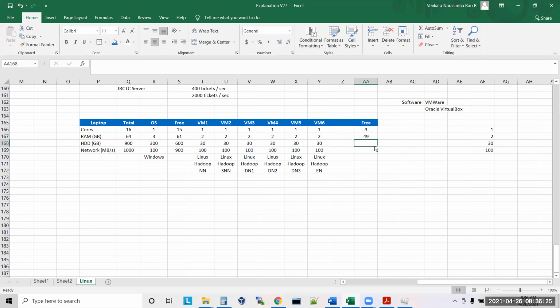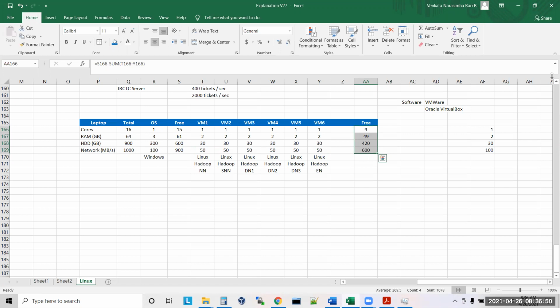Still 420 GB of hard disk is free. Still 300 MB per second network is free, though in practice it will be around 50 MB per second, not more than that. So after doing this, I still have a lot of free resources. Yes or no? Yes.